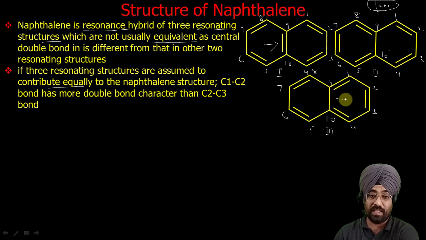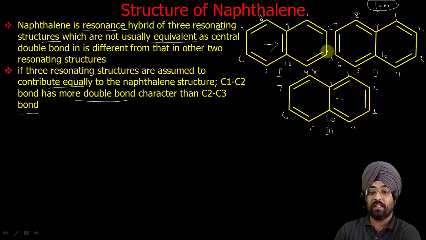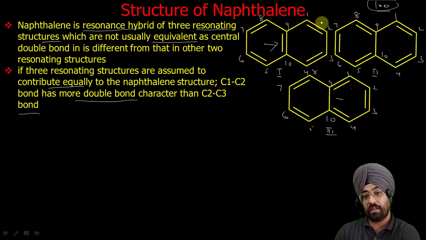So C1 C2 has more double bond character, whereas C2 C3 has more single bond character.